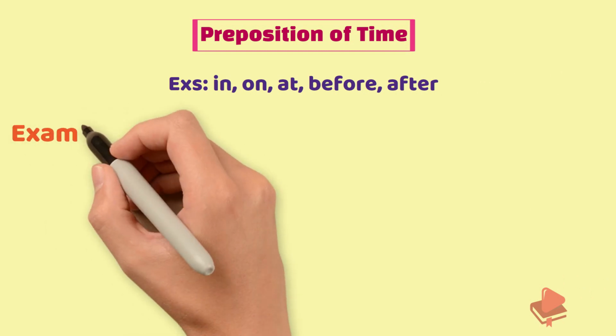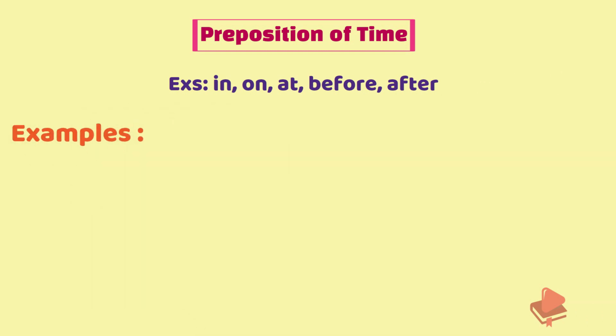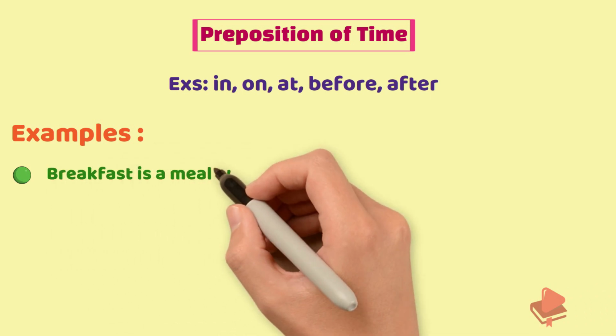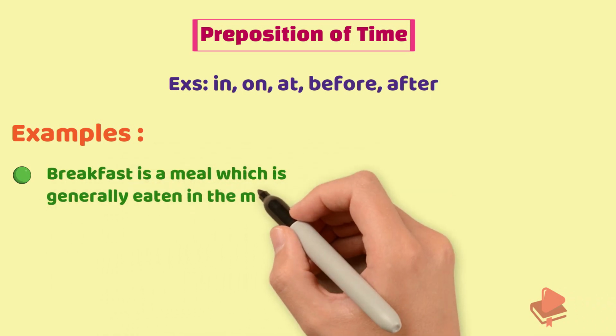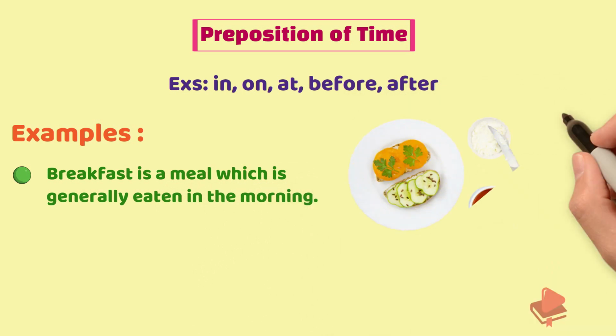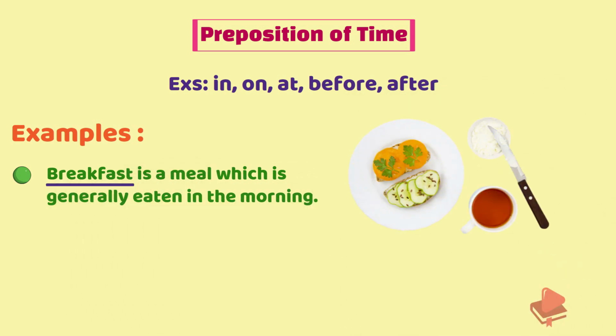Let's understand them with some sentence examples to make the point clear. Breakfast is a meal which is generally eaten in the morning. Here, when is the breakfast taken? It is taken in the morning. In here is the linking word and hence it is a preposition.